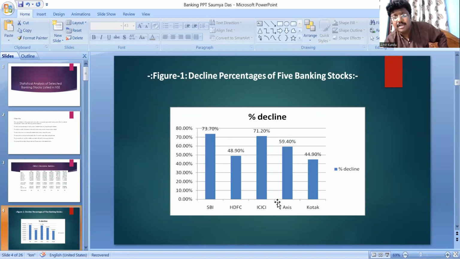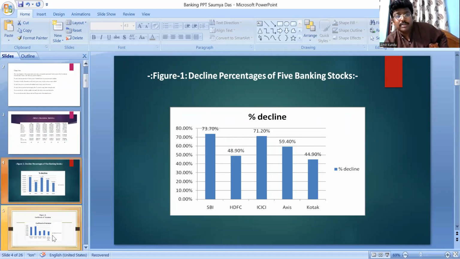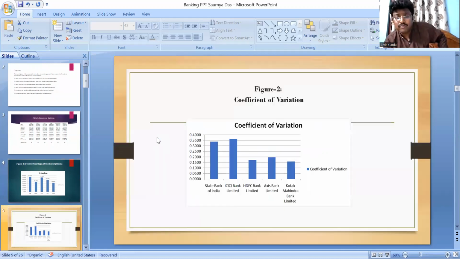If you consider this slide, then we can prefer Kotak Mahindra, because the percentage of decline is very low compared to other stocks. Now there is the coefficient of variation. The coefficient of variation is the standard deviation with respect to the mean, and if you try to compare among the stocks, then it is very important.